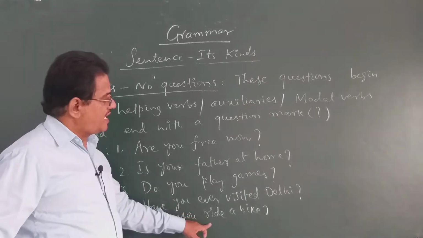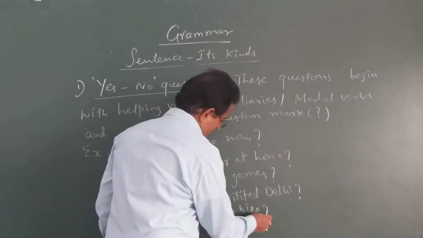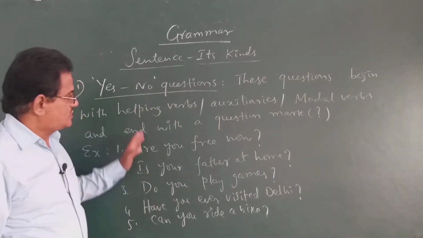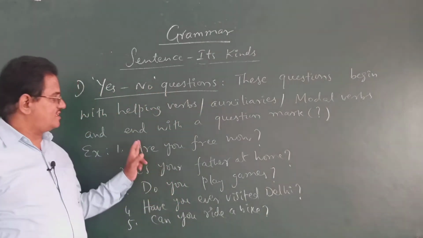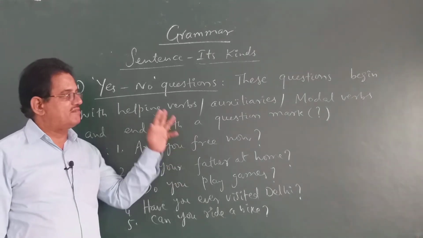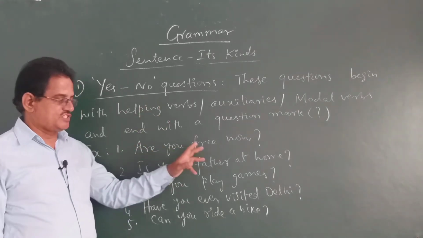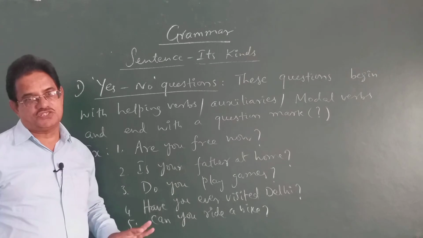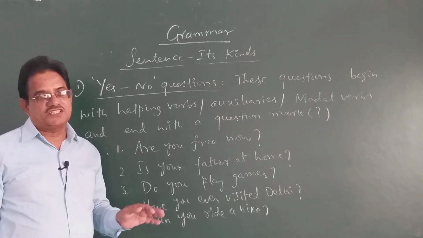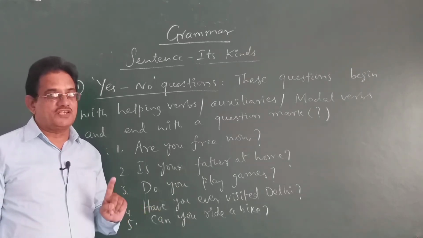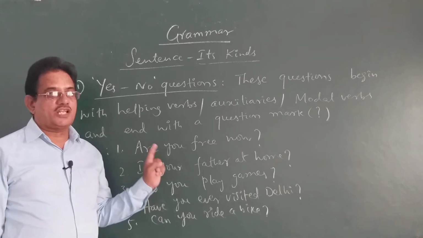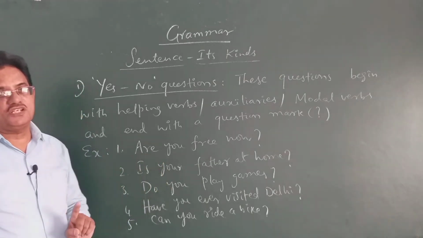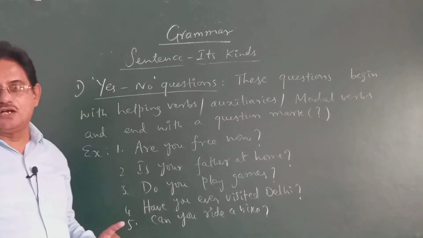Can you ride a bike? You answer this question with a yes or no. So, such type of questions which begin with helping verbs or auxiliary verbs or modal verbs and end with question marks are called yes or no questions. Is it clear, children? Now, there is a very clear difference between yes or no type questions and WH question type that we are going to discuss now.